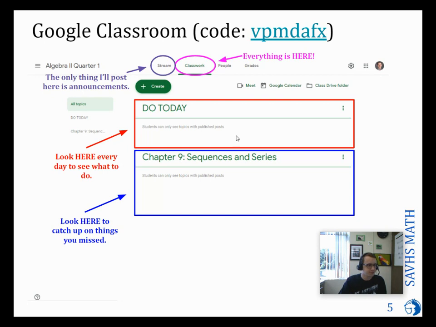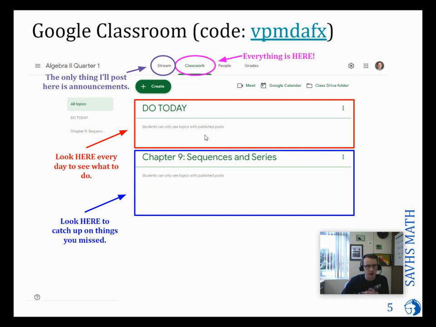So here it is. This is kind of the home screen of our Google Classroom. It will open up in Stream just like it did last year. You need to go to classwork to see everything that's on for the stuff that I want you to be doing. So click on this. Stream is only where I'm going to post announcements. You're not even going to see homework on the stream. Go to classwork to see the assignments that you need to get done. In the due today section, that's what you have to get done the day that I post it.